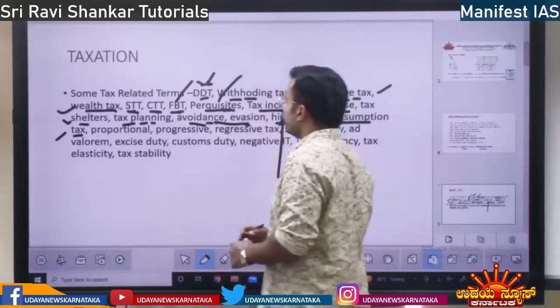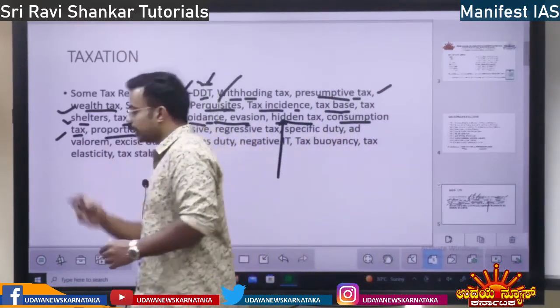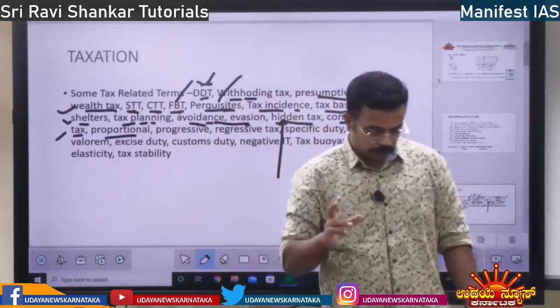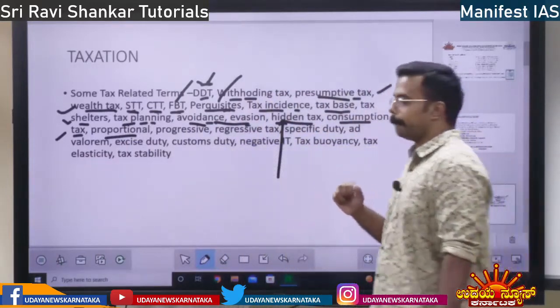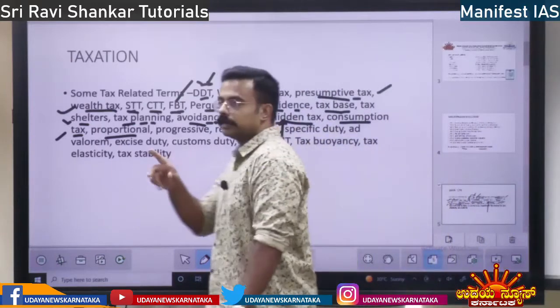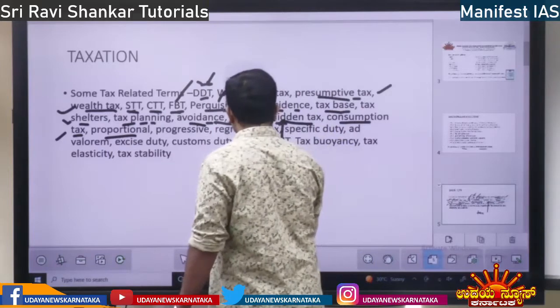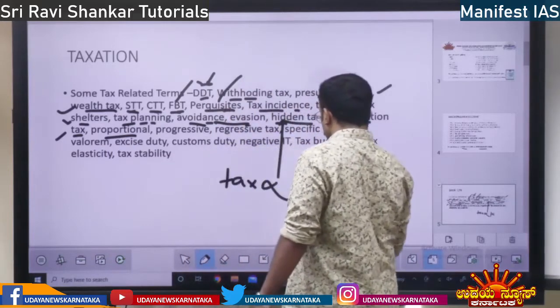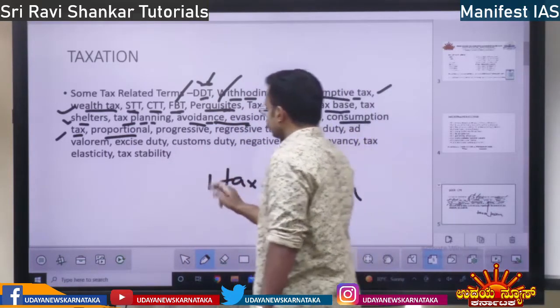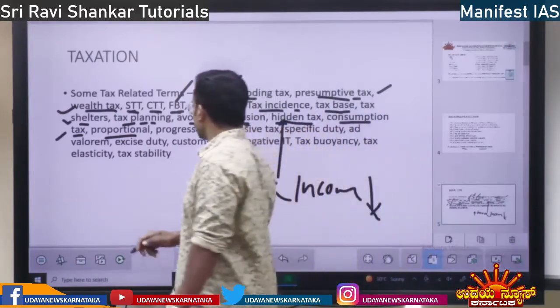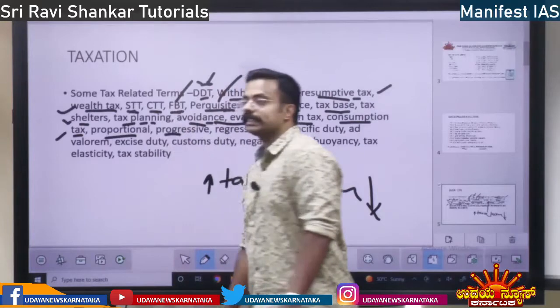And also proportional tax. Proportional tax means it is based on income. Based on the income, the tax will get decided. So tax is proportional to income. Income increases, tax increases. Income decreases, tax decreases. Proportional tax. Next, you have progressive tax.